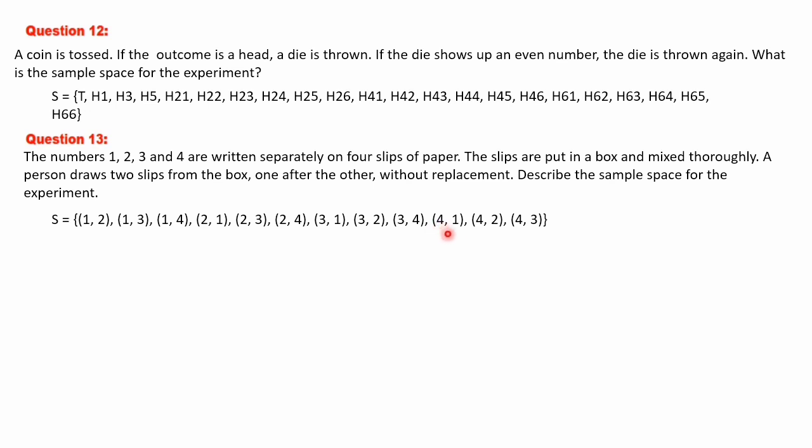you will get 4 1, 4 2 and 4 3. 4 4 will not come because only one element is there. 1, 2, 3 and 4, only one time it is written. So 1 1, 2 2, 3 3, 4 4 will not come.